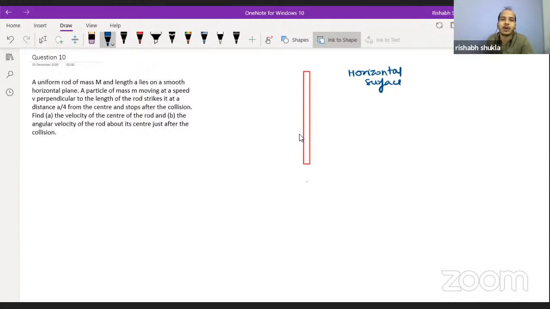The question says that a uniform rod of mass M and length A, the total length is provided to be A. A particle of mass m moving at a speed v perpendicular to the length of the rod strikes it at a distance a by 4 from the center and stops after the collision.